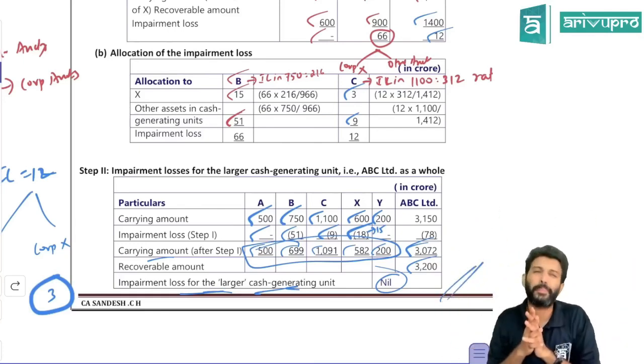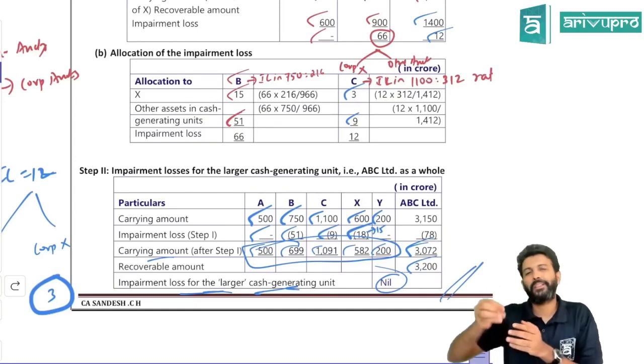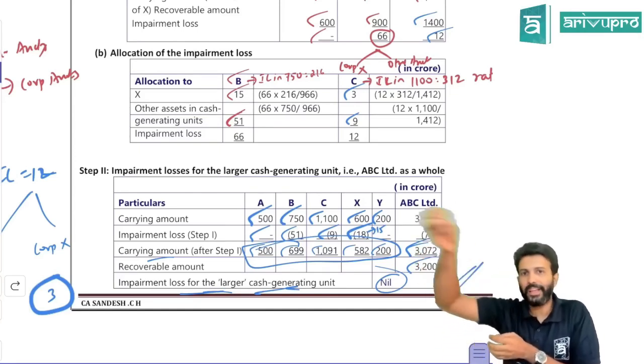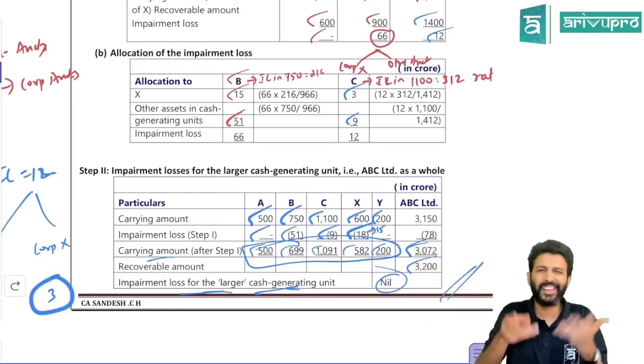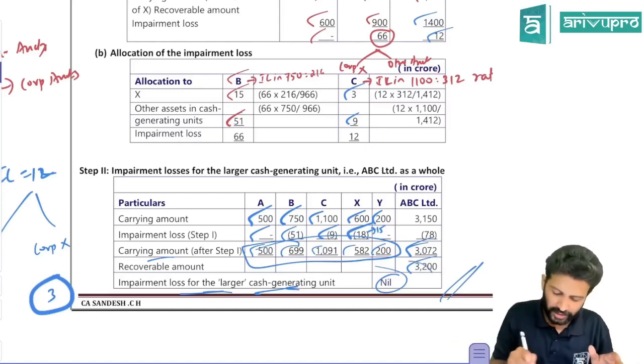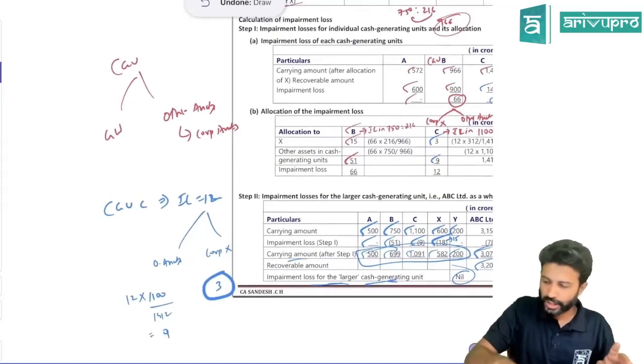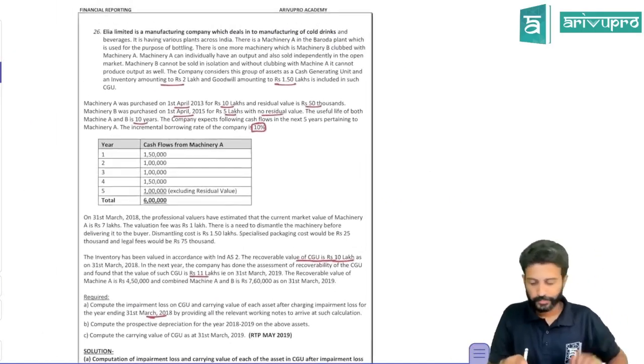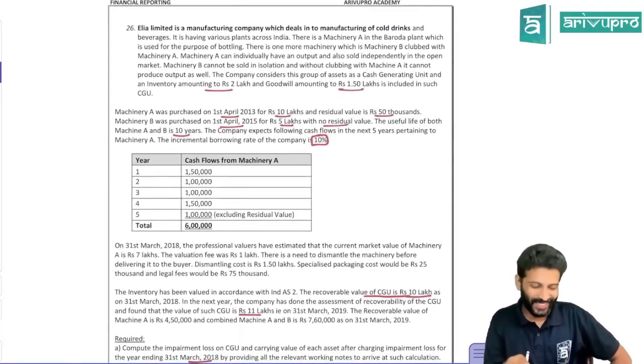to do the check at overall company level. So at overall company level, check the carrying amount of the overall company. Recoverable amount will also be given to you in the question. Then find out the overall impairment loss, if any. In most of the cases, this will be nil. So this was another problem revolving around this concept.